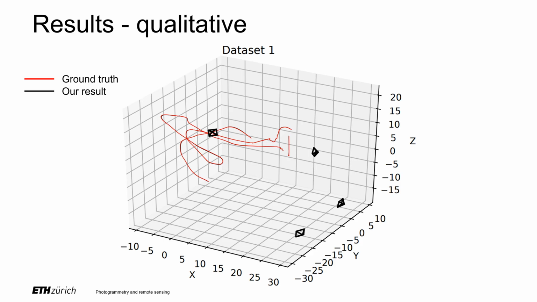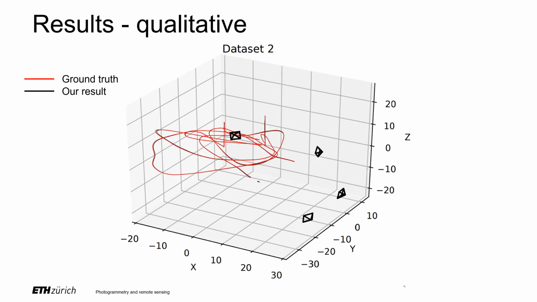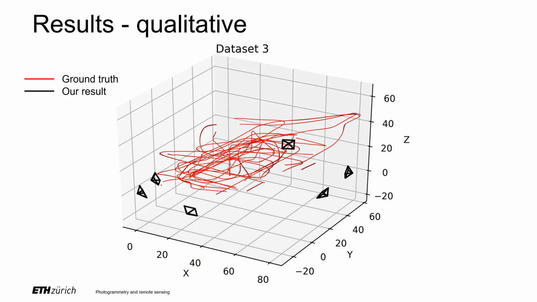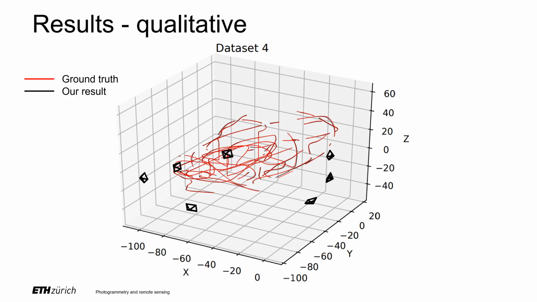Here are the visualizations of the results on each dataset. Note that our result is mostly indistinguishable from the ground truth, which is due to the reconstruction being so accurate. This is the most challenging dataset, with a lot of missing data due to misdetections or the drone going out of sight. Here you can already see some difference in the result compared to the ground truth.